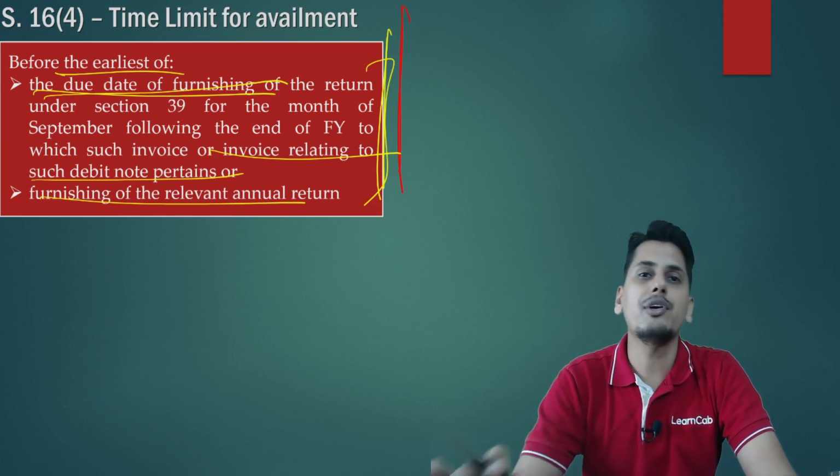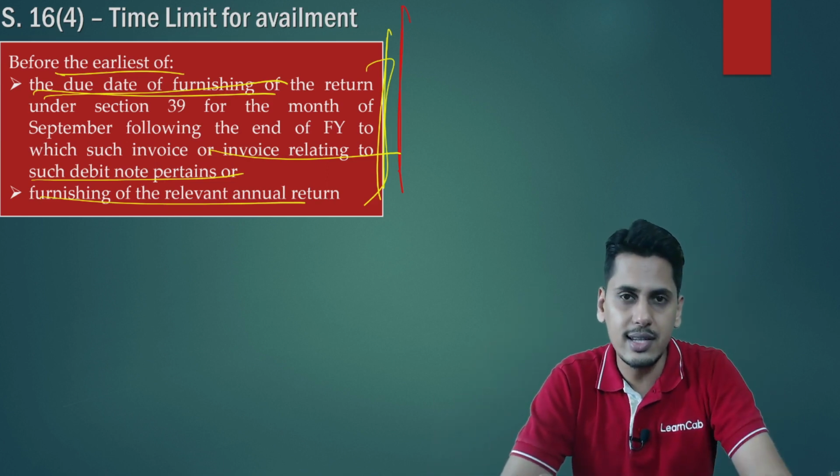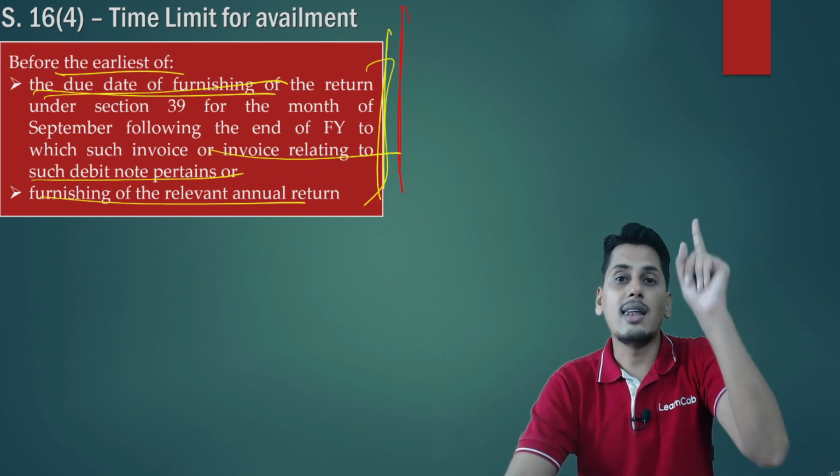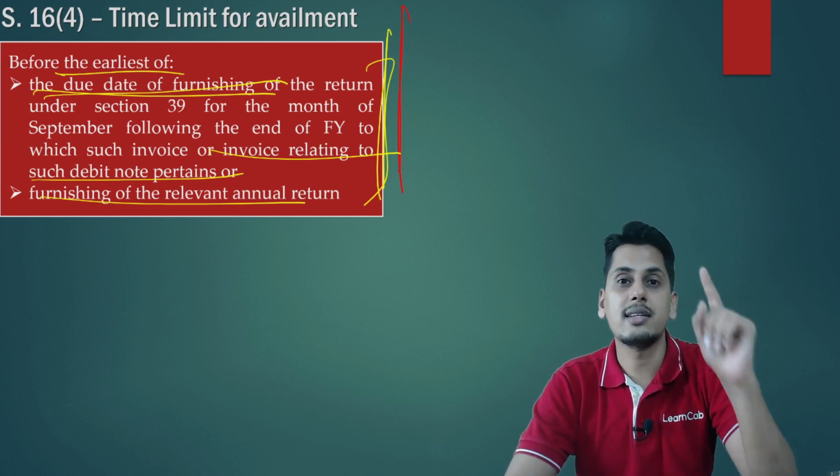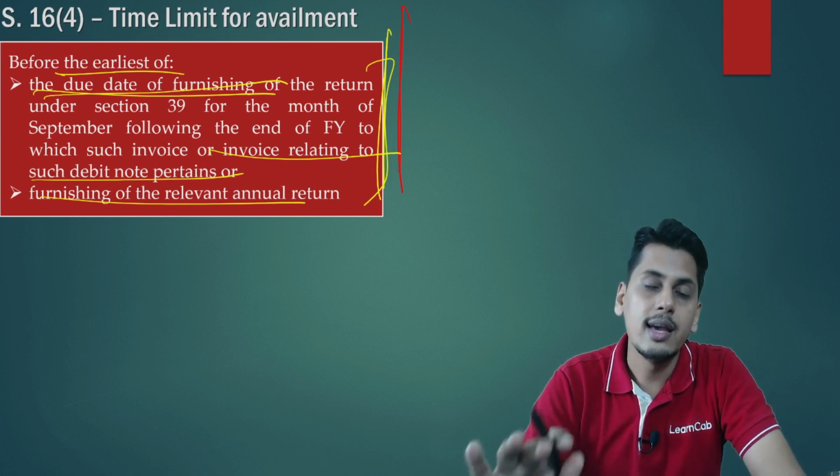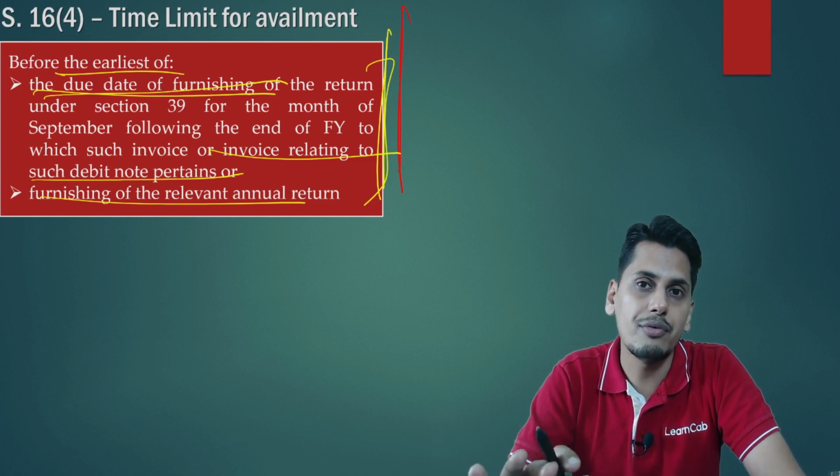The last date for availment of input tax credit on the strength of the debit note was the last date of availing input tax credit based on the date of invoice and not based on the date of debit note.